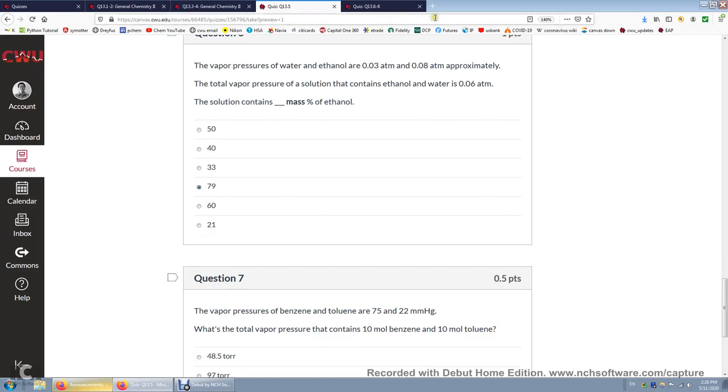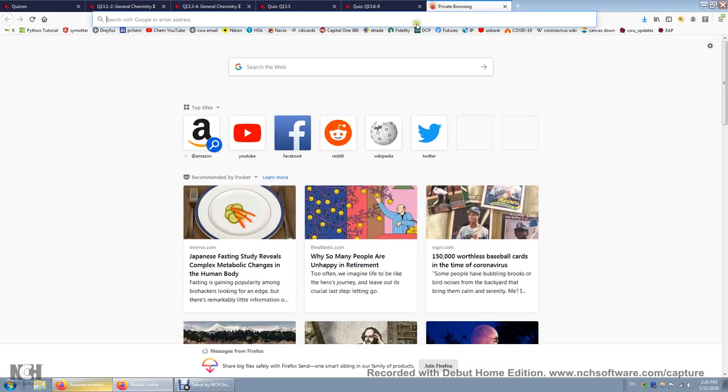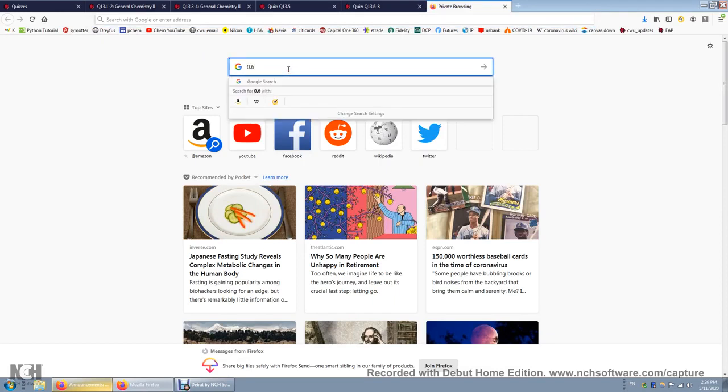Okay, why don't I just show you how to use Google to compute this. Again, let's assume we have a 1 mole solution. So inside this 1 mole solution, there's 0.6 moles of ethanol. That's the mass of ethanol, 0.6 times 46.